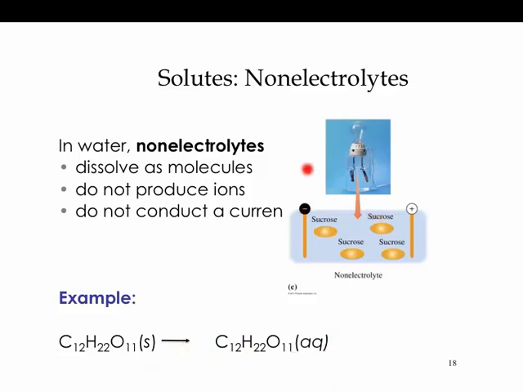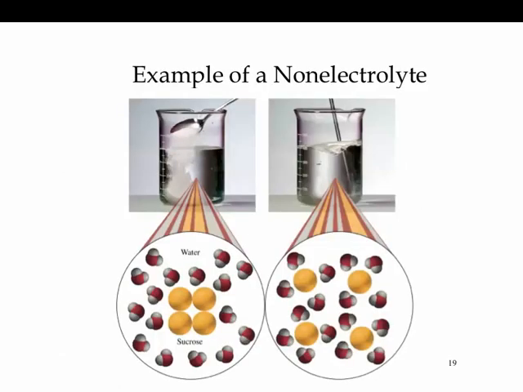If you look at our picture, notice the light bulb doesn't light up at all. We don't have any ions in solution. This is considered a non-electrolyte. Again, here's the sucrose being dissolved in water. It's still dissolving. You no longer see it, but that is because each one of these molecules breaks apart. This is a big clump of molecules all stuck together. Over here you see that each molecule is hydrated. It's surrounded by water molecules, but there are no ions.